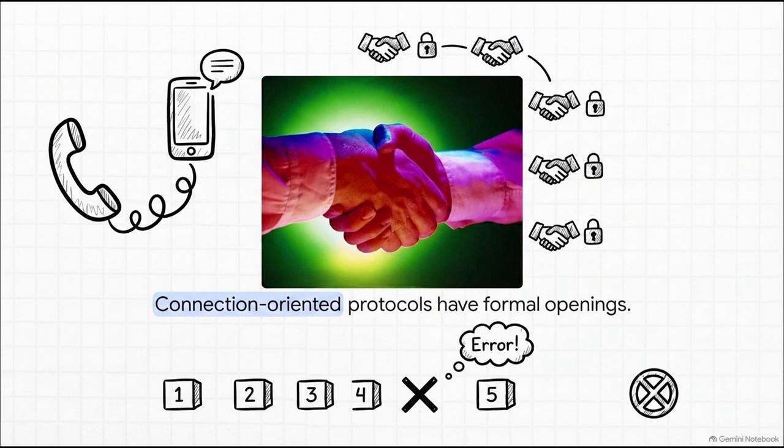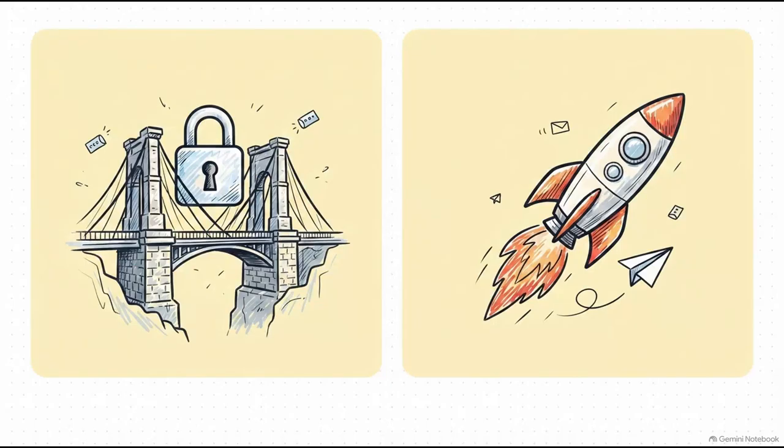During the exchange, every single message gets a unique sequence number. That way, if there's a gap in those numbers, both sides know immediately that a message was lost. But as you can imagine, this formal handshake comes at a pretty steep processing cost. Let's compare connection-oriented protocols with connectionless ones. Connection-oriented TCP is super reliable, but tracking sequence numbers and managing the connection takes massive overhead.